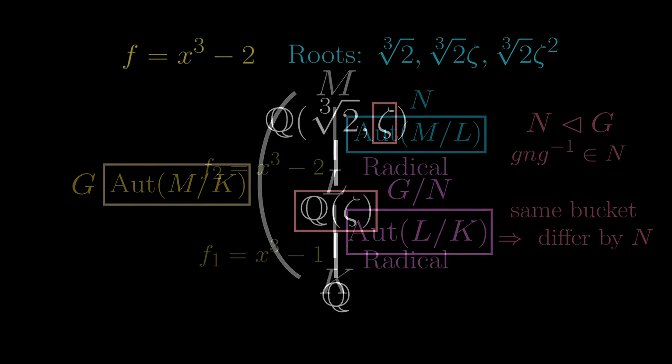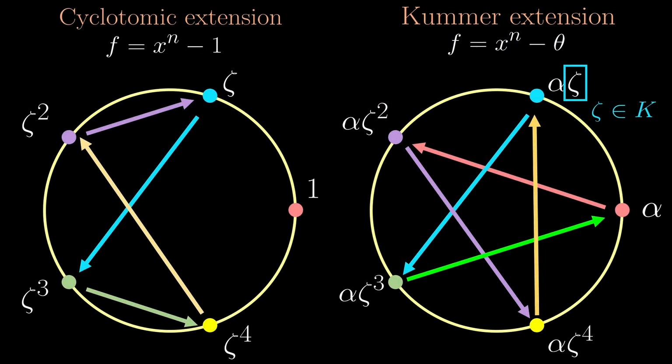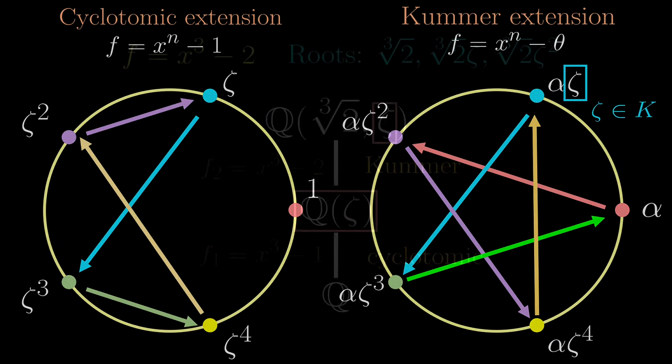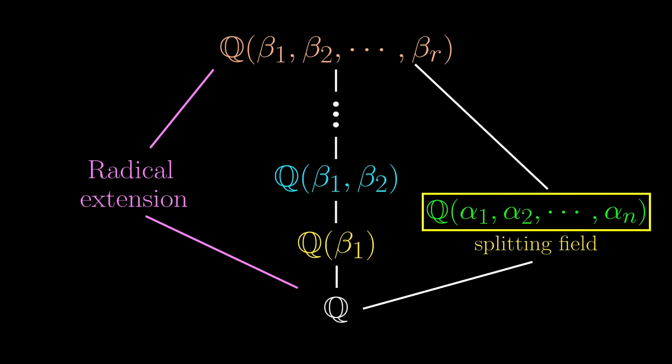And we want the extensions to be radical, and more specifically, cyclotomic and Kummer extensions, because that allows us to apply an earlier result that the Galois groups for both types of extensions are abelian. So it is desirable to add even more things into the mix just so we can apply our previous results, which is what we will do to this radical tower of extensions.